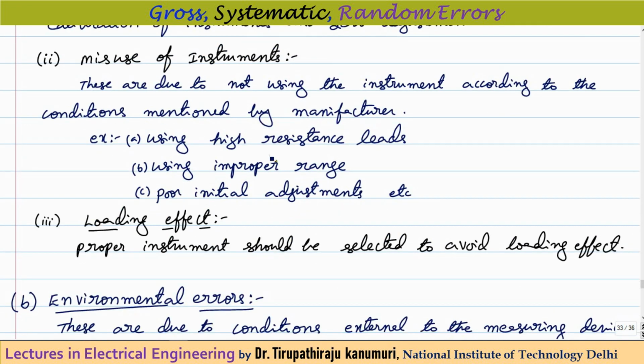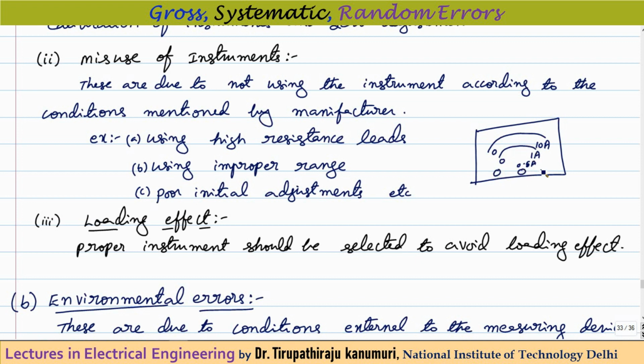So the next one is misuse of the instruments. These are due to not using the instrument according to the conditions mentioned by the manufacturer. Let us take for example, some instrument is provided. Generally the instrument range is provided from 0 to 10 amperes, and another scale is also provided. That means the same instrument has two ranges. Another one is 0 to 1 ampere. Let us assume the reading which I want to measure is less than 1 ampere, for example, 0.5 amperes. So 0.5 ampere should actually be measured by this lower scale.